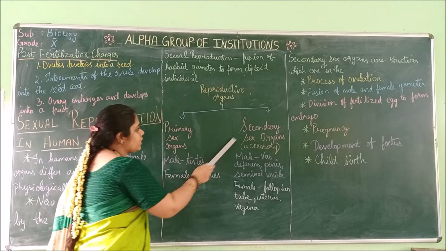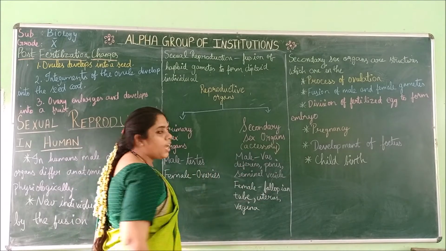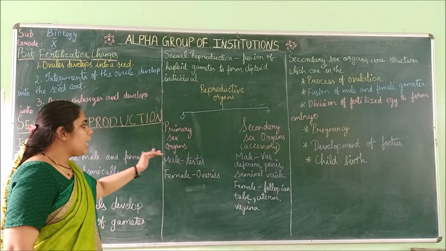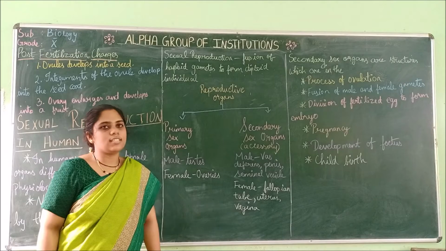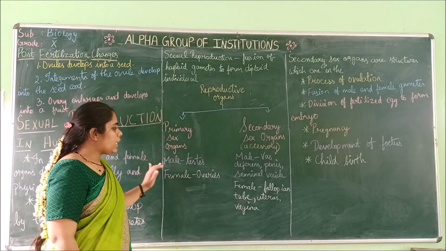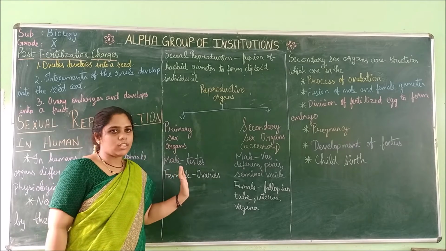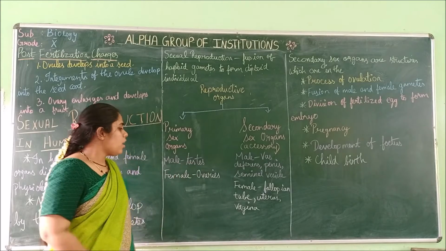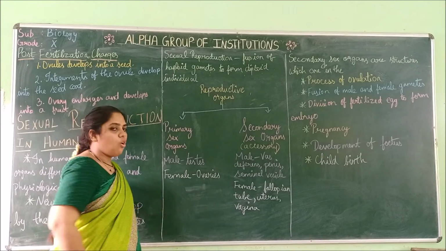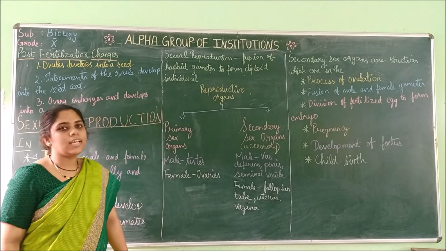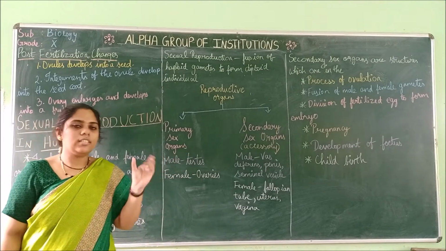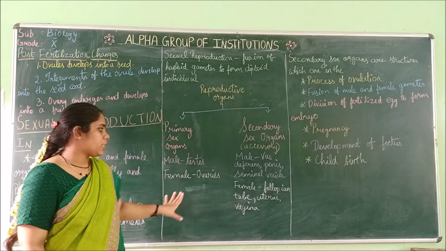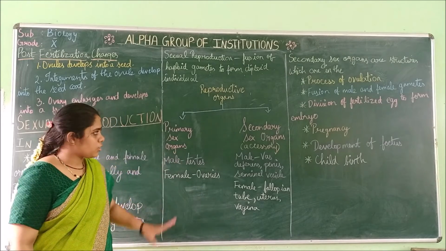Under primary sex organs, in males, the testis is the primary sex organ, whereas in females, the ovaries are the primary sex organs. So these both are the main organs responsible for reproduction.